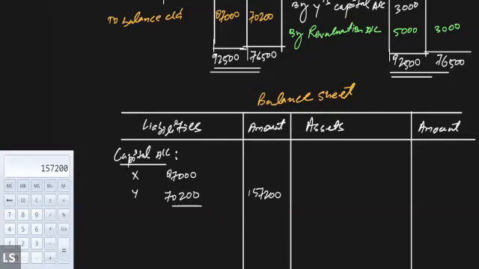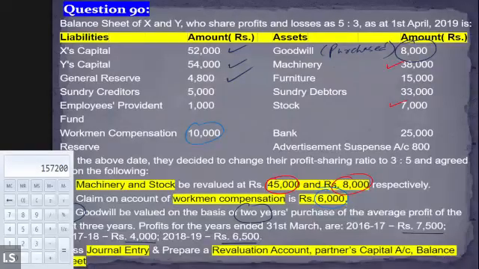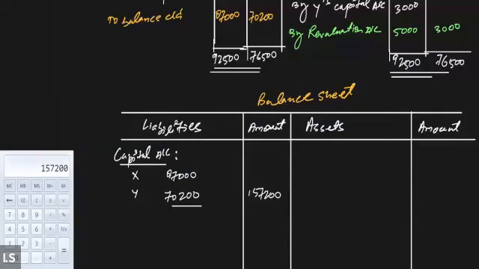After that, we'll write down other values of the balance sheet. So for that purpose, we will have to come back to the balance sheet. Looking at the asset side, we have already written off the goodwill. Then the value of the machinery is revalued at 45,000. So we will write down the revised value of the machinery. Machinery will now reflect at 45,000.